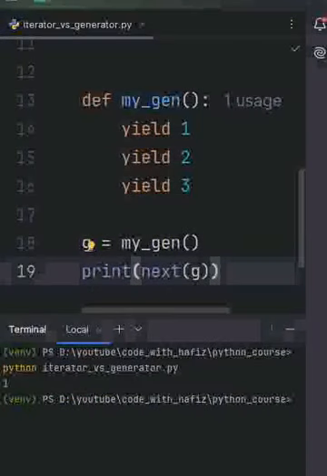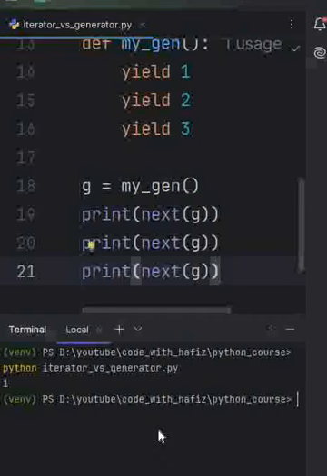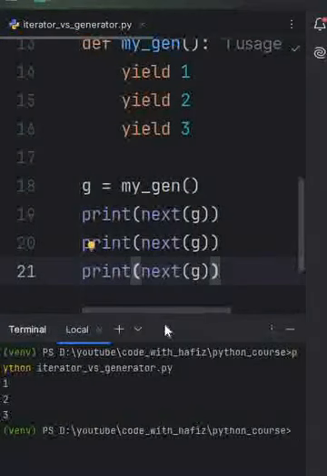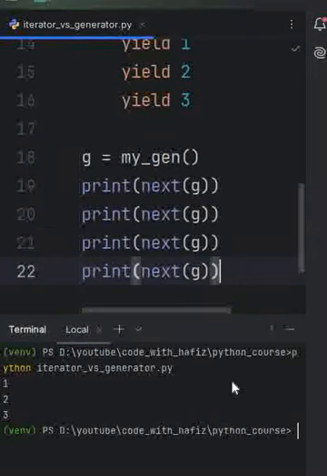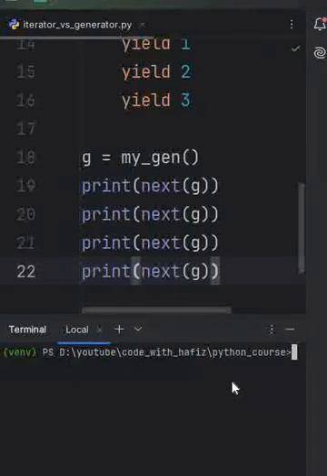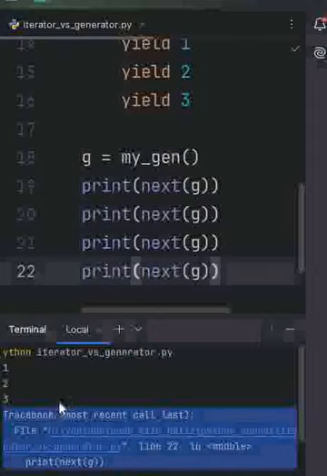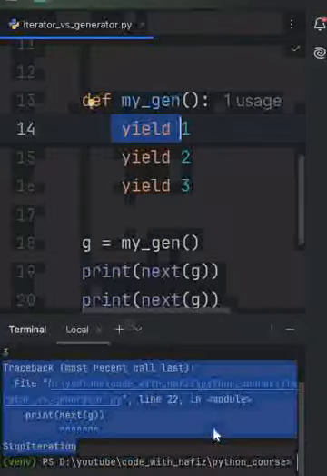Clear my terminal and run my code. As you see, I am getting 1. If I copy this and paste it two more times, clear my terminal and run my code, I am getting 1, 2, 3. And if I print again and paste it here, clear my terminal, as you see I am getting StopIteration for the generator as well. But in a generator we have yield. Yield basically pauses the function, remembers the state, and gives the next value on demand. So I hope this will make sense for you.